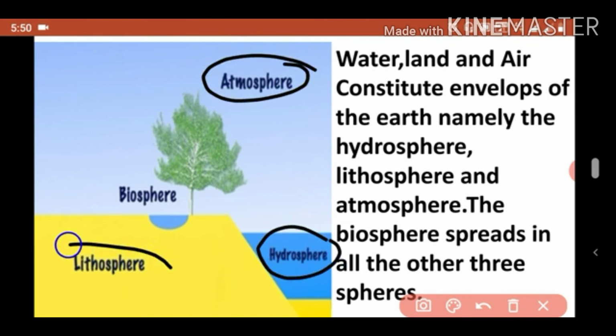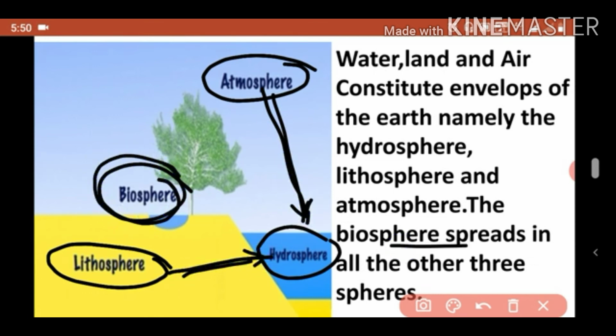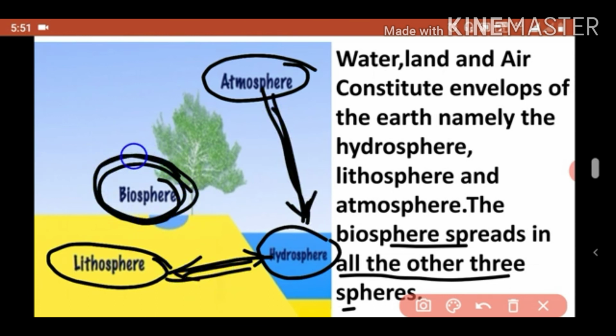Okay, now see, hydrosphere, lithosphere and atmosphere, these are connected with each other. Then what is the meaning of biosphere? Biosphere means all that material which grows on land, that is called as a biosphere. So it is interrelated with atmosphere, hydrosphere and lithosphere. Biosphere spreads in all the other three spheres.